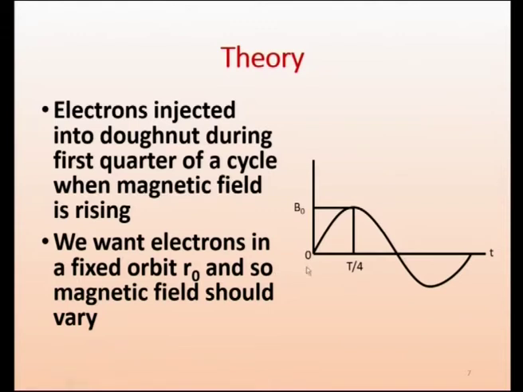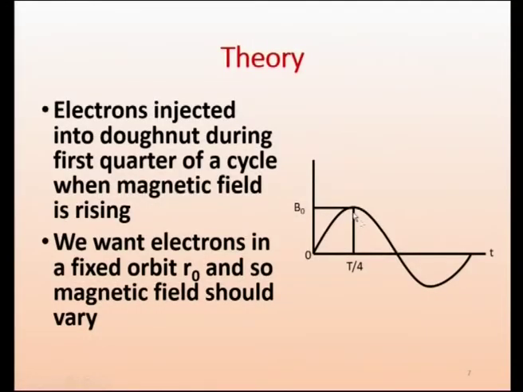So where will the magnetic field increase? From 0 it goes to the maximum, B naught. It increases only in the first quarter of the cycle, because this is the full cycle, this is the half cycle, and here is a quarter of the cycle. Only in the first quarter does the magnetic field increase, so we are interested only in this region. That is why we have marked T/4 and B0. So the electrons are injected during the first quarter of a cycle when the magnetic field is rising.